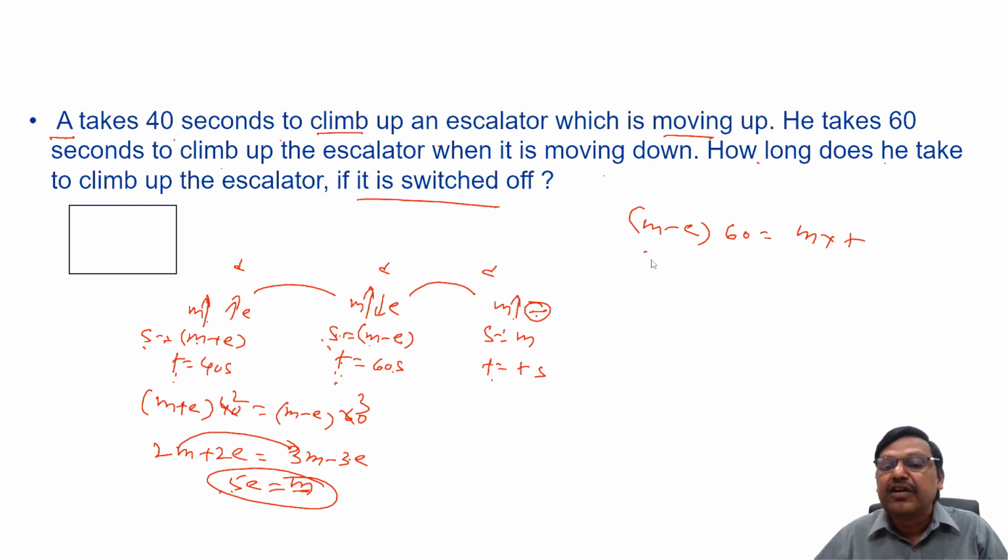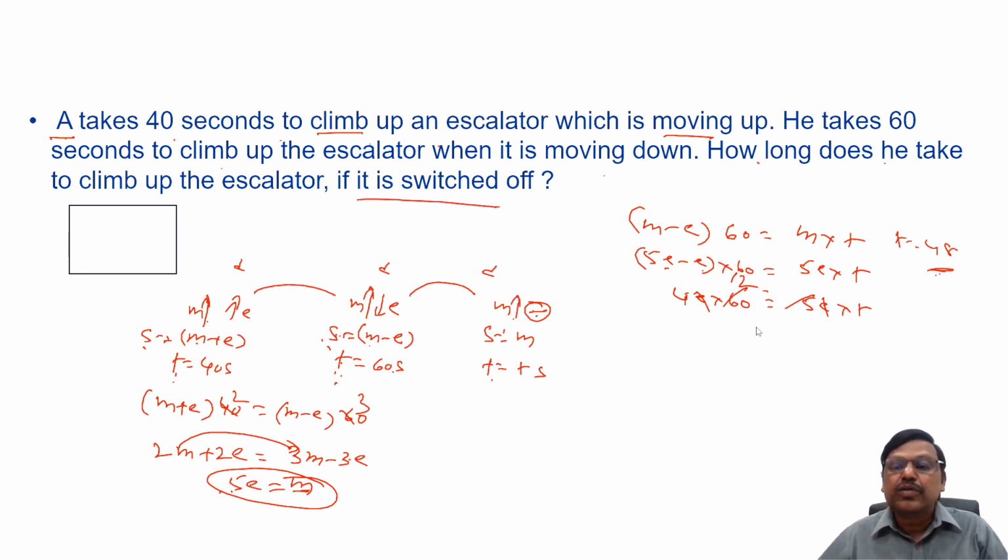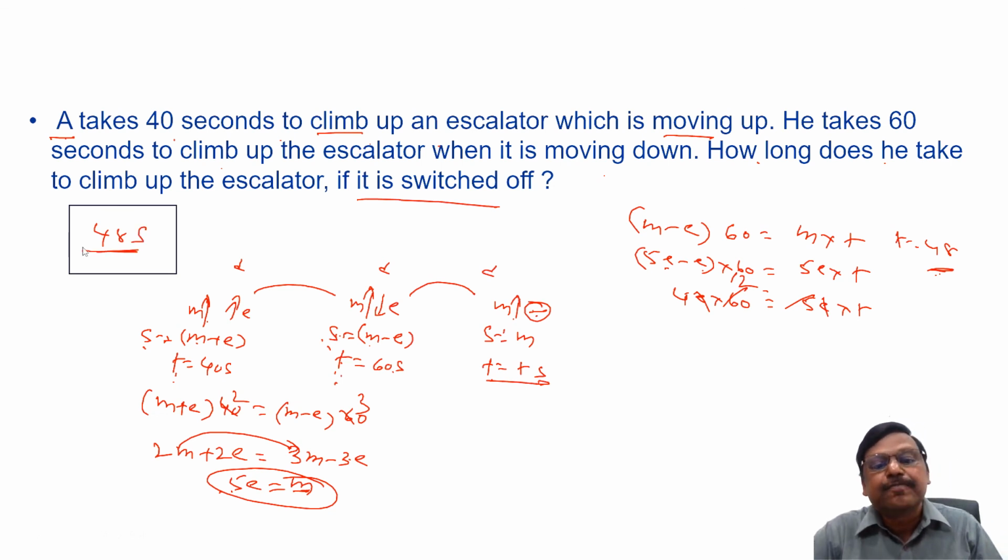Let me write it here: 5E minus E into 60 equals 5E into T. 5E minus E, 4E into 60 equals 5E into T. E gets cancelled, 5 12s, 12 4s, 48. So T equals 48. So the answer is 48 seconds. That's what we have to find.